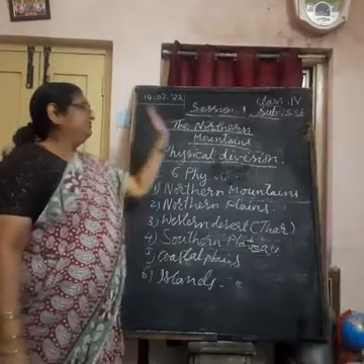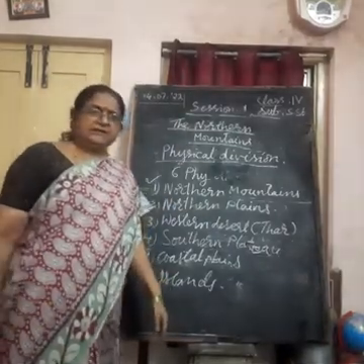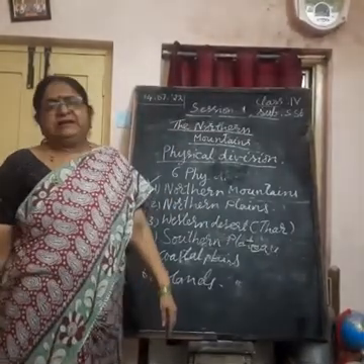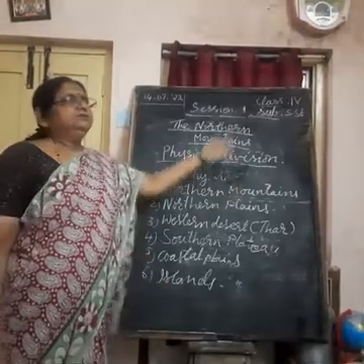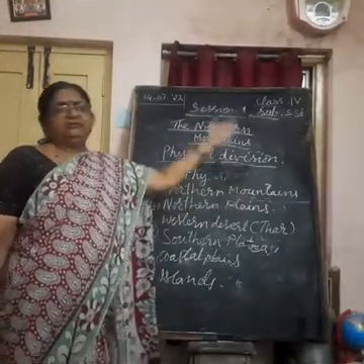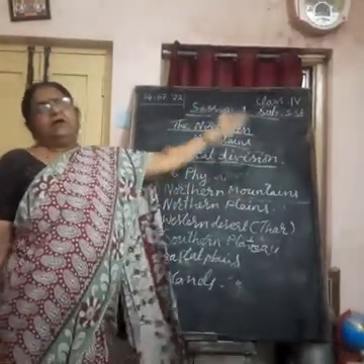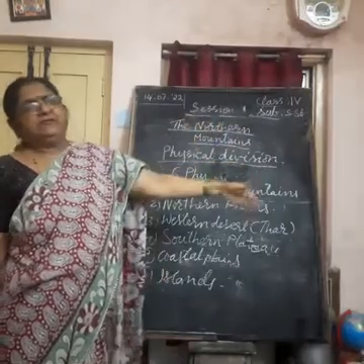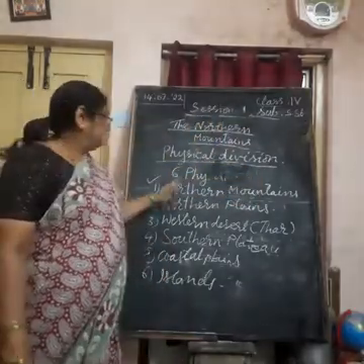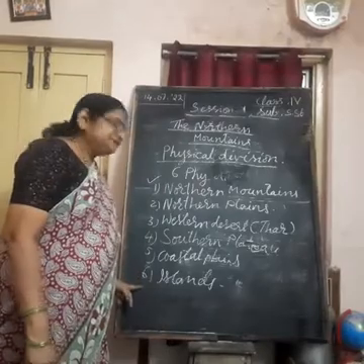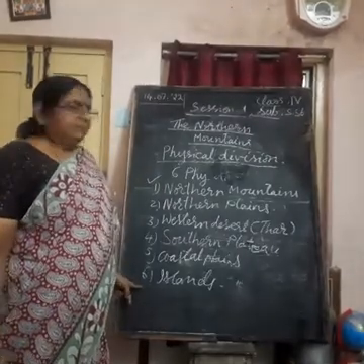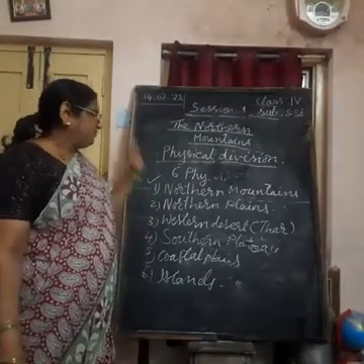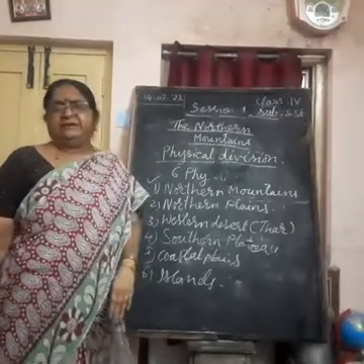Then, the physical division of our country is based on the different types of landforms which are located in India. On the basis of these landforms, our country is divided into these 6 physical features. As the name itself says, what different landforms do we find in our country?